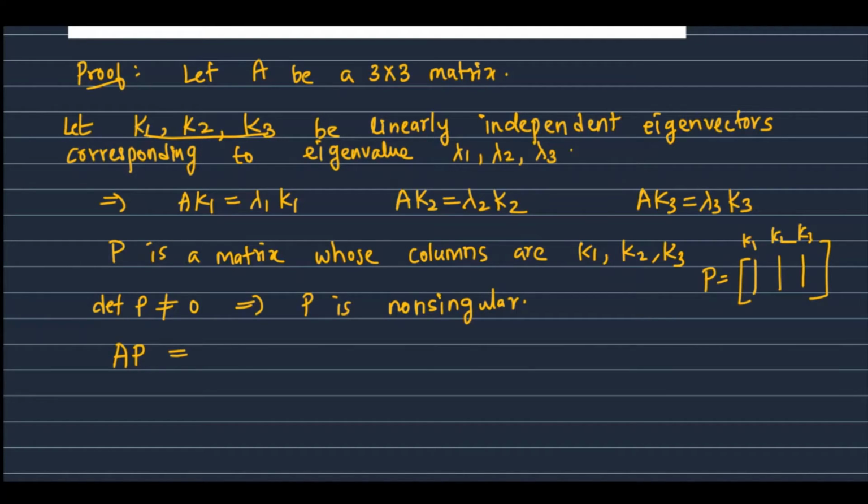A into P. So using the notation that we have discussed, I can write this as AK1, AK2, AK3. Now AK1 is nothing but lambda 1 K1, AK2 is lambda 2 K2 and AK3 is lambda 3 K3.